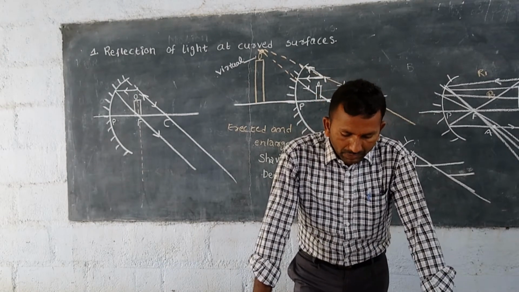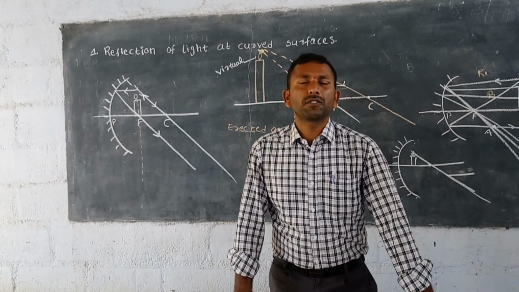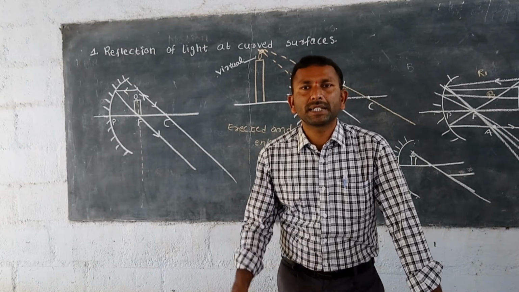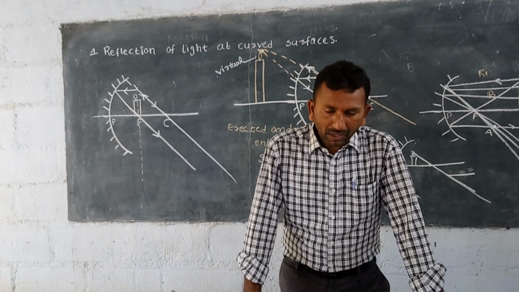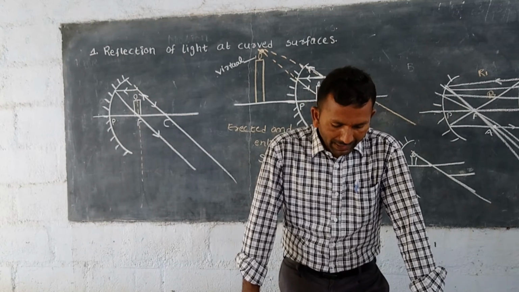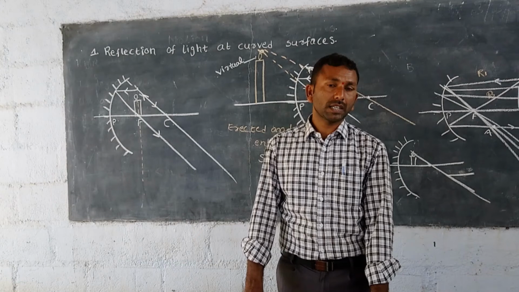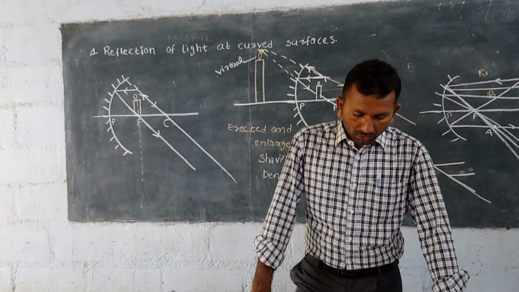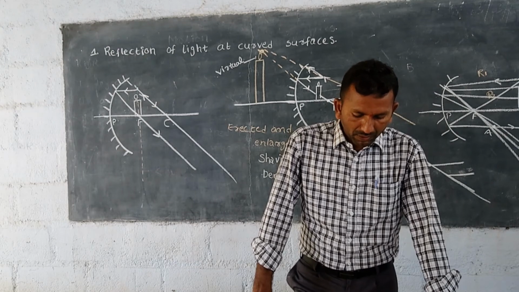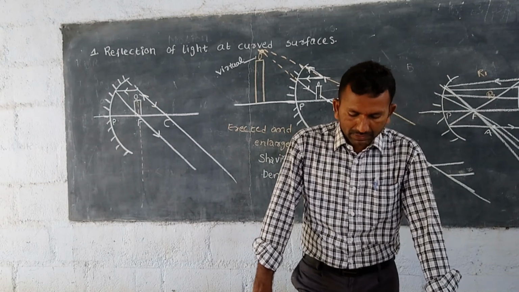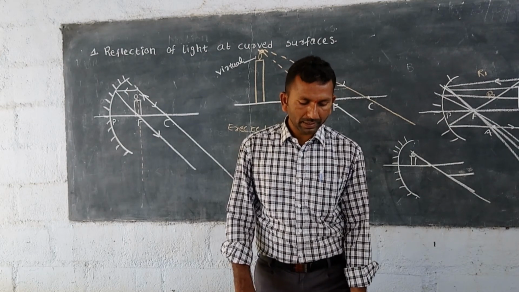Have you observed the rear view mirrors of a car? If you are traveling in a vehicle, side mirrors will be there. Have you observed what type of surface they have? Have you observed the image formed on the rear view and window glasses of a car? What type of surfaces are these? We shall learn about this topic in the next class.